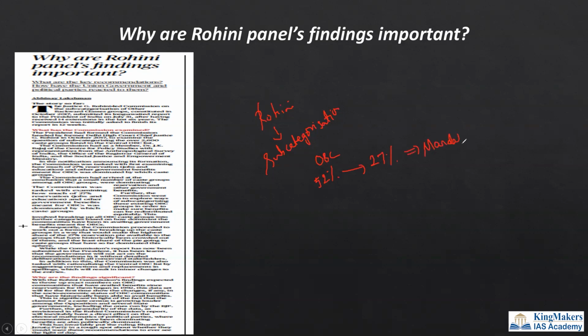But later it was realized that not all of the 52% are enjoying this 27% reservation. It is only a few, some X percentage of the people, who are enjoying this 27%, and even in the OBC category there are a lot of people in the bottom layer who are not able to enjoy this. So the rich becoming richer and the poor becoming poorer is also the scenario in the case of OBC.